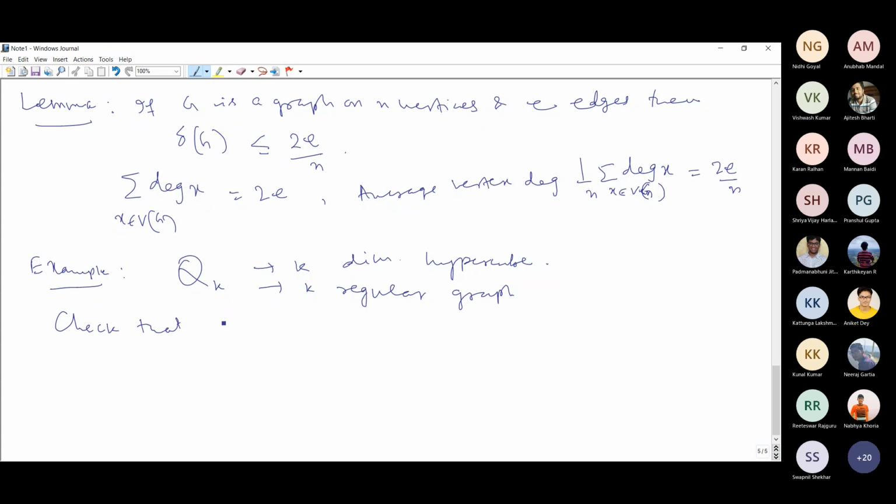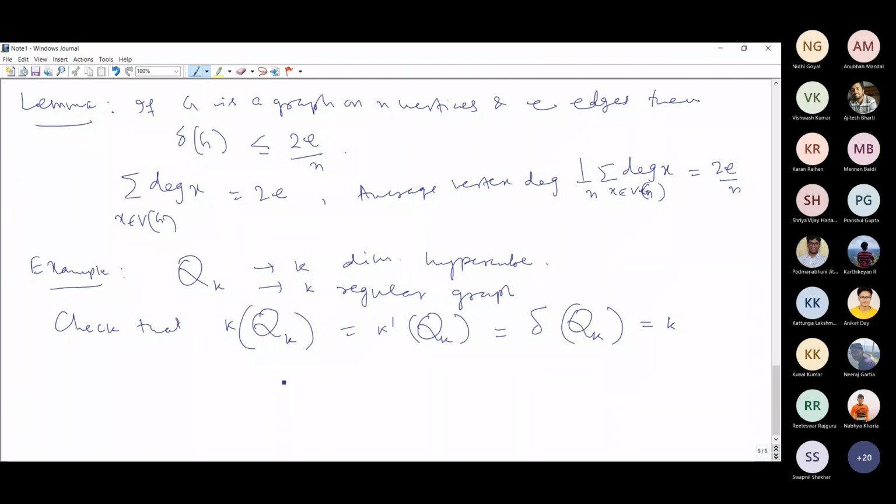It is not easy to verify that the vertex connectivity and edge connectivity are equal to k. The minimum degree you can easily see is equal to k, because from the definition itself we know that these are all k-regular graphs.